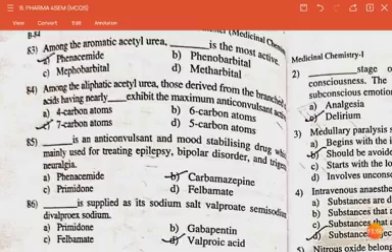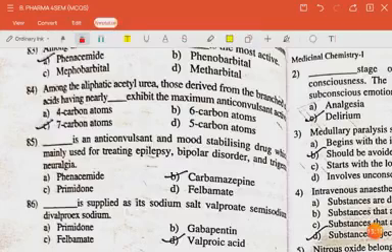The question is: among the aromatic acetylureas, dash is the more active. The answer is phenacemide. The next question is: among the aliphatic acetylureas, those derived from branched acids having nearly dash exhibit the maximum anticonvulsant activity. The answer is 7 carbon atoms.